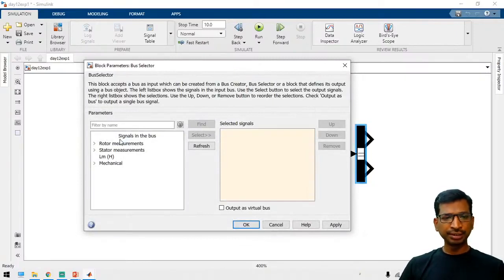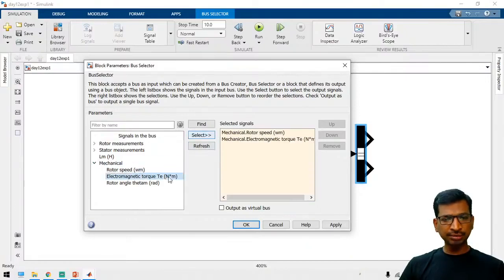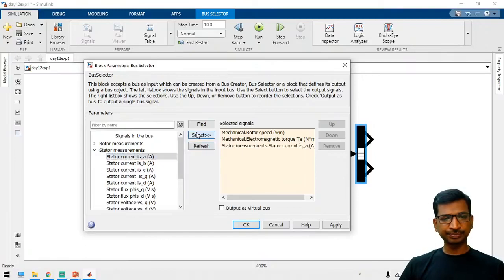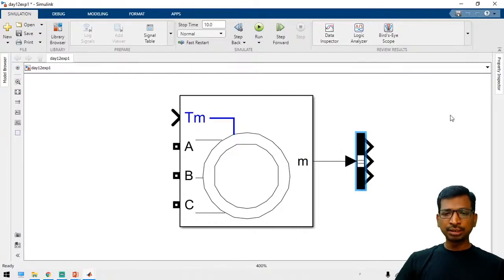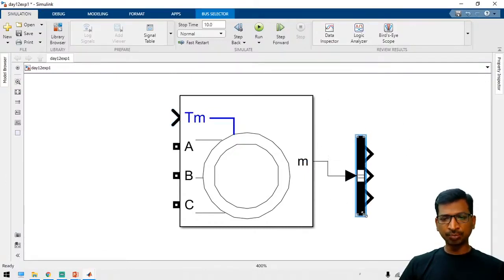Just remove it, and now we are going to measure the speed, the electromagnetic torque, and the stator current also. Just apply here. Now we can see the motor parameters.